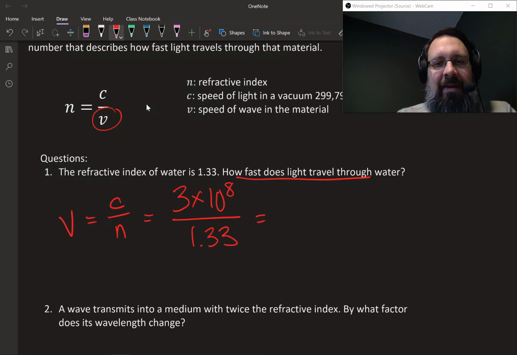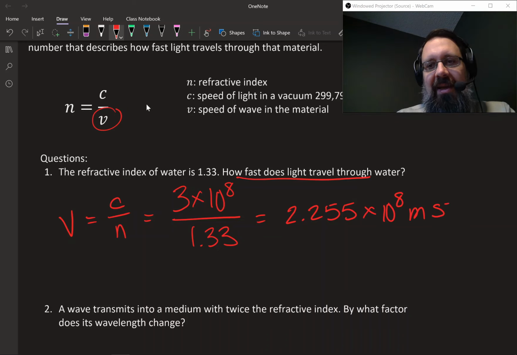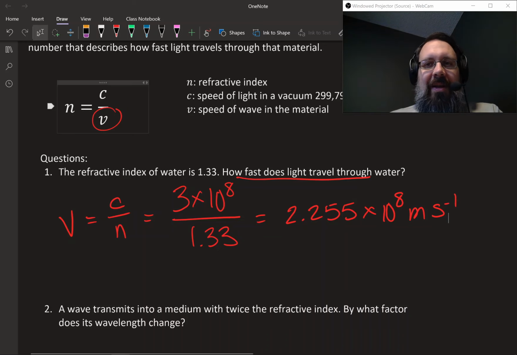2.255, and that's times 10 to the 8th power. And so that's the speed of light in water. So if we compare that to the speed of light in a vacuum, it's a little bit slower. And the reason it's slower is because the index of refraction is greater than 1.